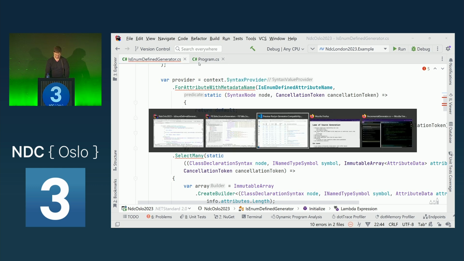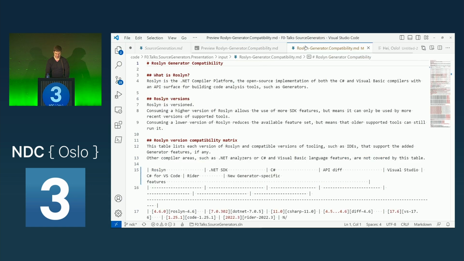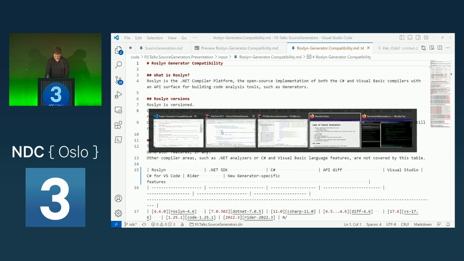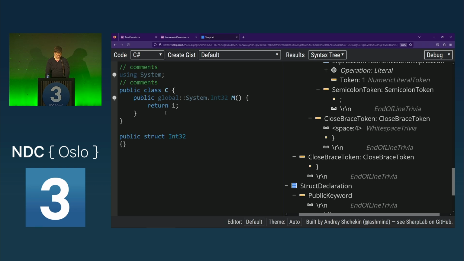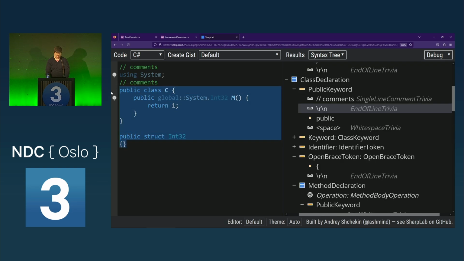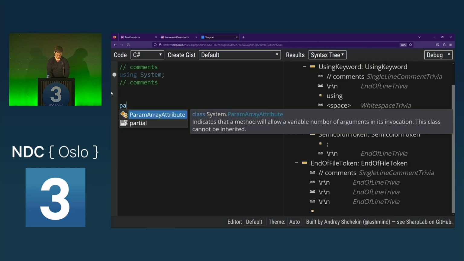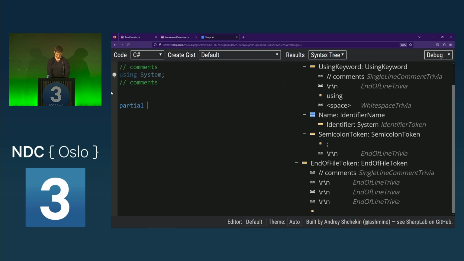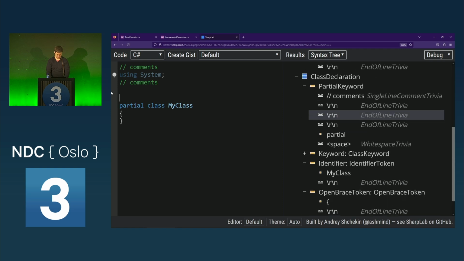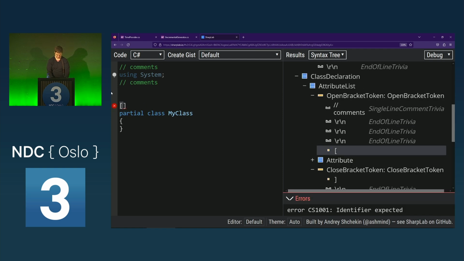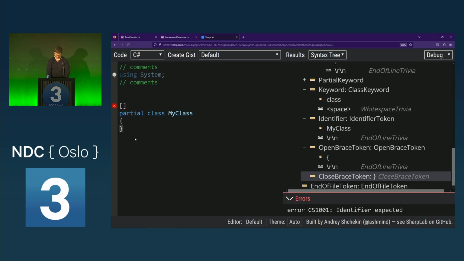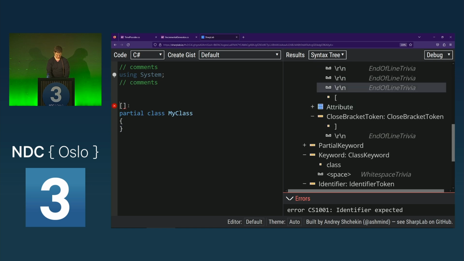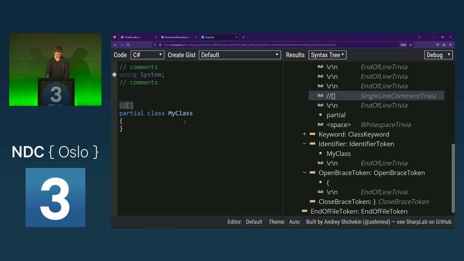So let's again go to SharpLab in order to know what we want to search for. In our example, we have a partial class. I call it MyClass, which has an attribute on it. And this is what we need to search for.